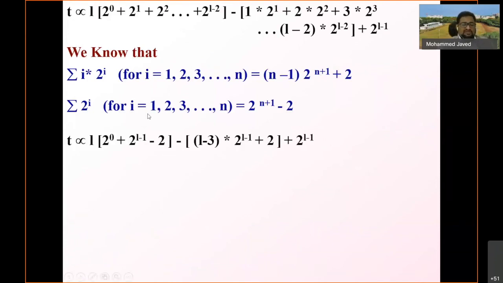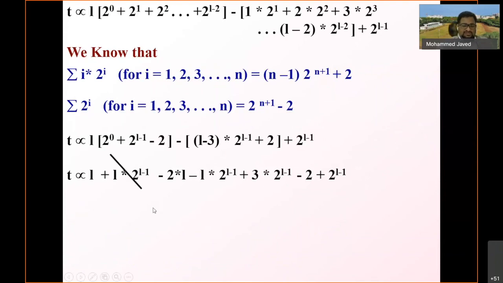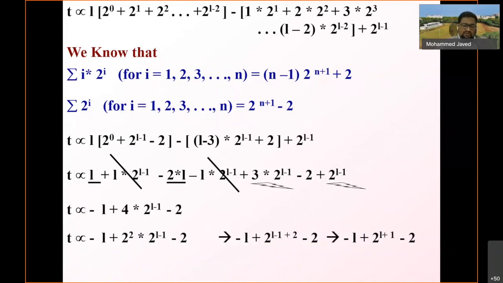So now what I have done is that I have substituted these identities here at this particular location, and then we simplify this equation. You will see some cancellations here, 2 power L minus 1, and then you simply keep on adding, right? Do the simplification, and then you will see that T is proportional to 2 power L plus 1. So T is the time, the moment is proportional to 2 power L plus 1, and what is L?